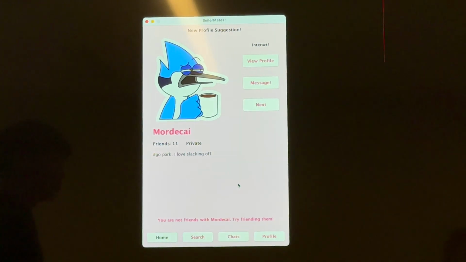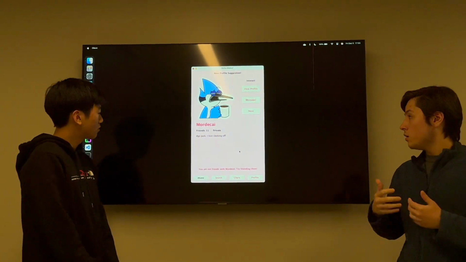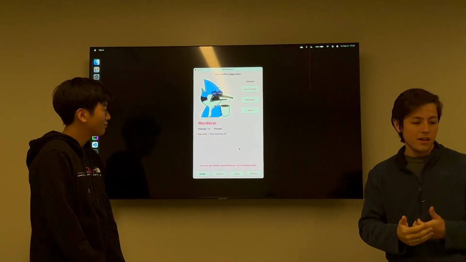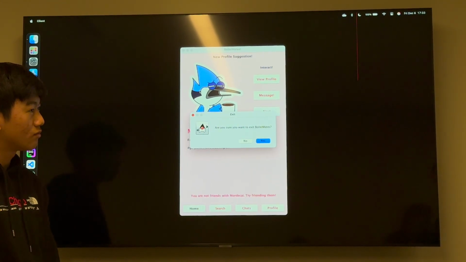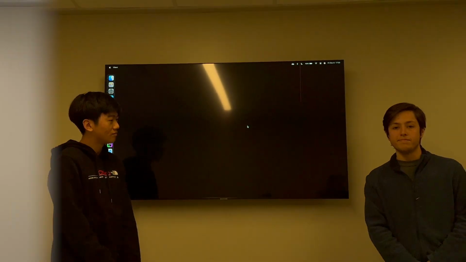It shows up a new random profile. And that's pretty much BoilerMates. So let's say we want to close the app for today, no more social media today. So we can just come to the X button. Are you sure you wanted to exit BoilerMates? And we can type yes, and then it closes the app.